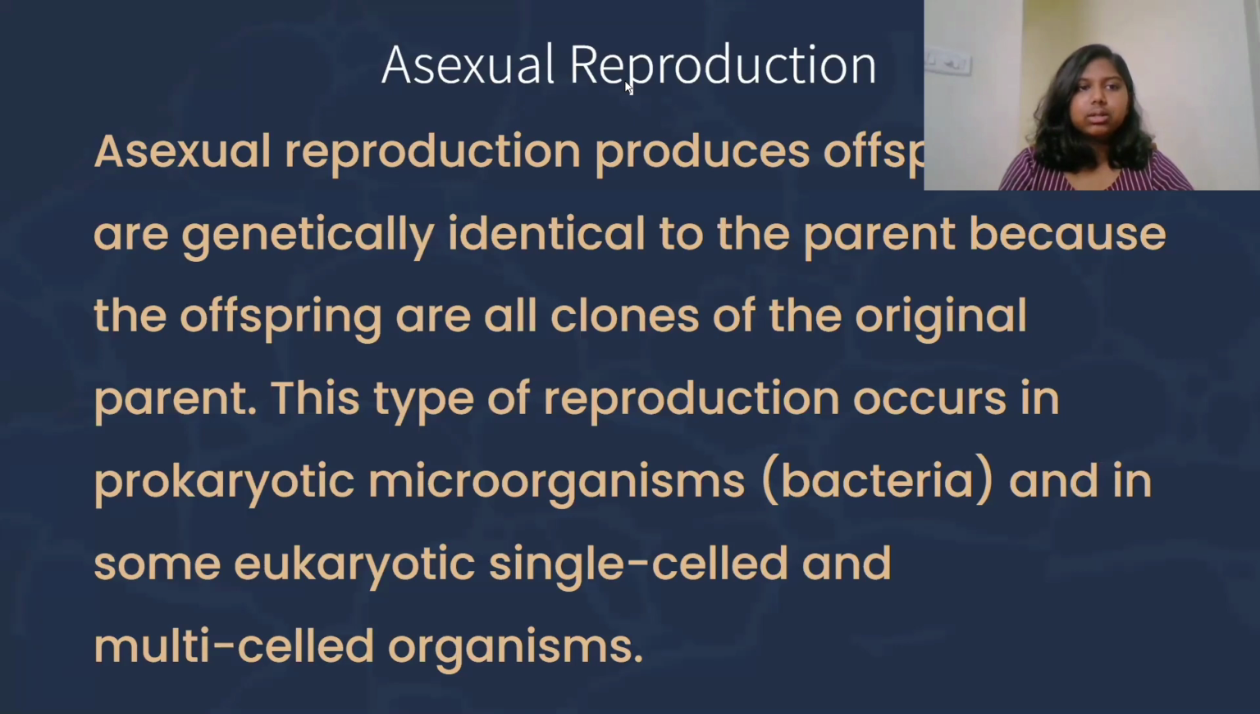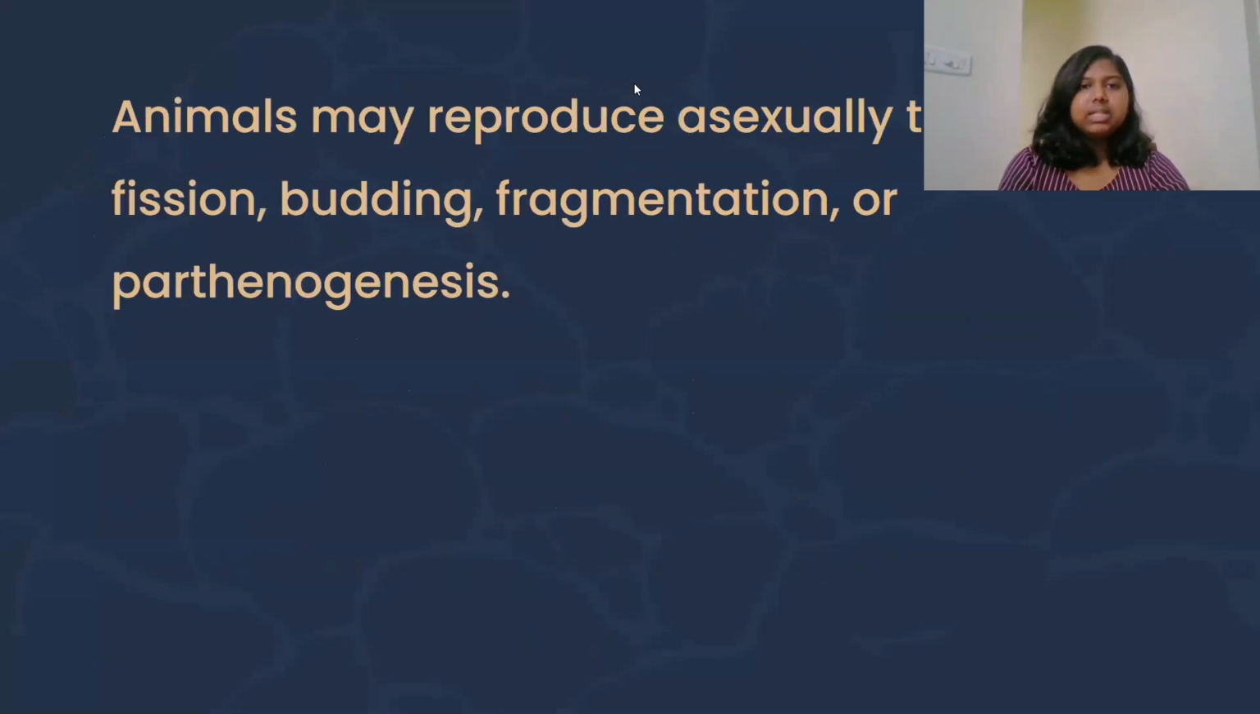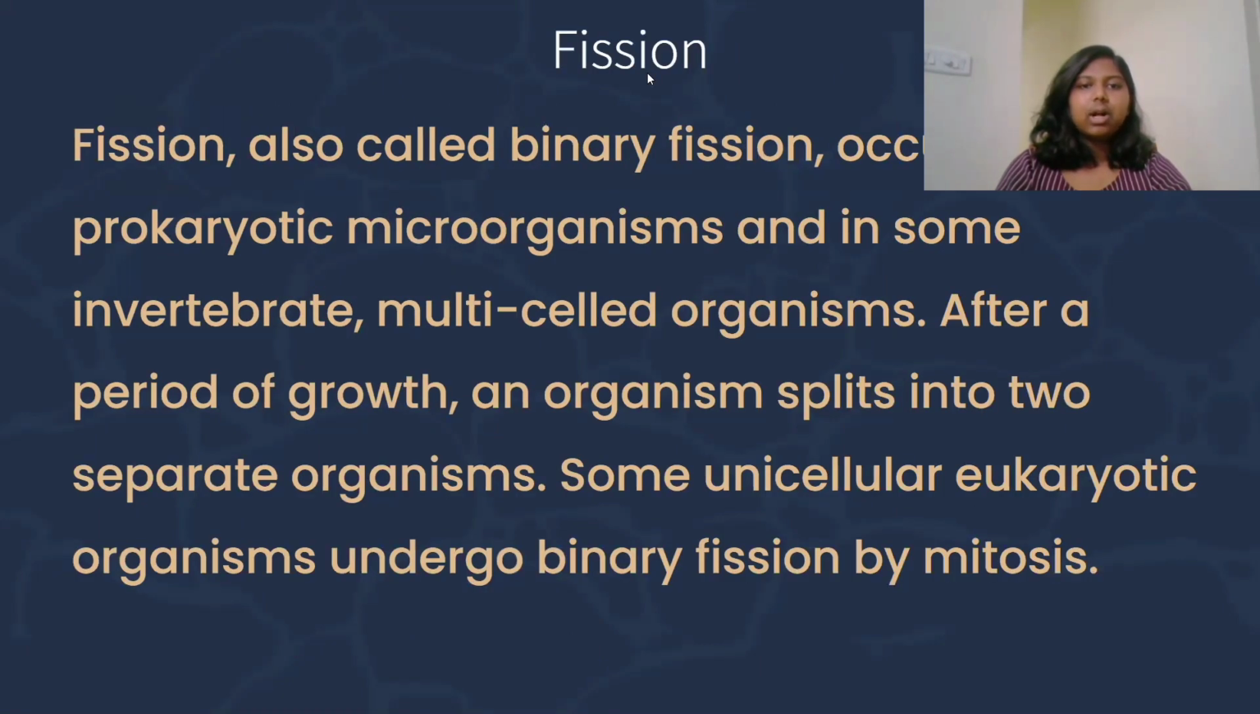Asexual reproduction. Asexual reproduction produces offsprings that are genetically identical to the parents because the offsprings are all clones of the original parent. This type of reproduction occurs in prokaryote microorganisms and in some eukaryotic single-celled and multi-celled organisms. Animals may reproduce asexually through fission, budding, fragmentation, or parthenogenesis. Fission, also called binary fission, occurs in prokaryotic microorganisms and in some invertebrates, multi-celled organisms. After a period of growth, an organism splits into two separate organisms.